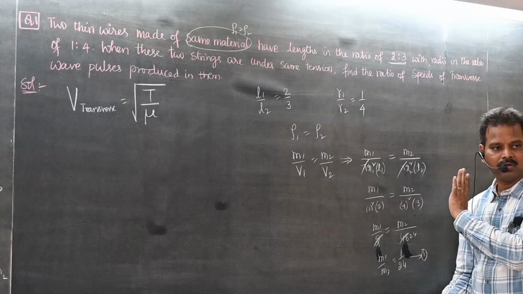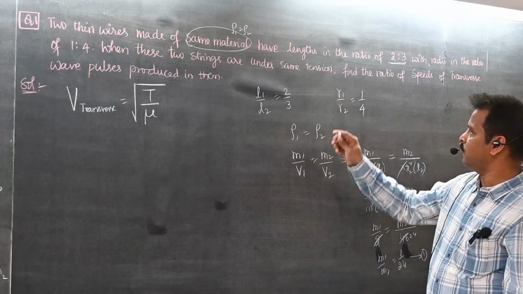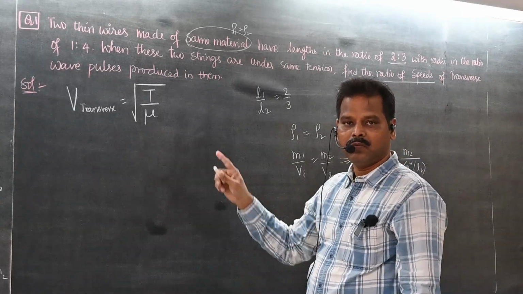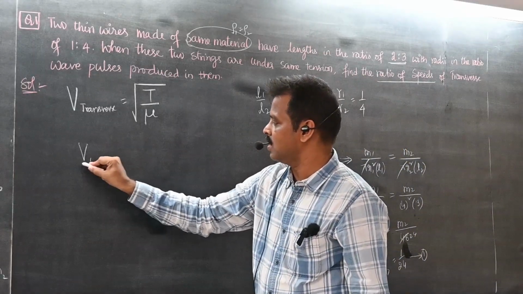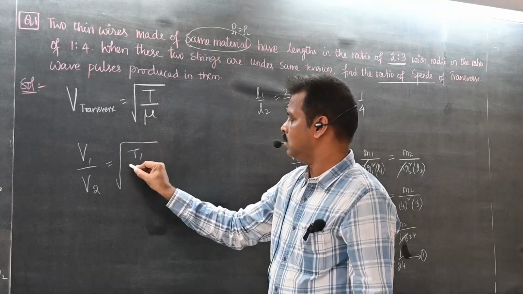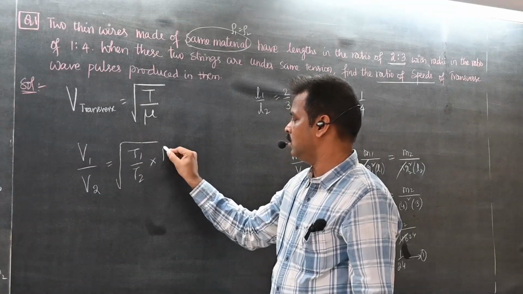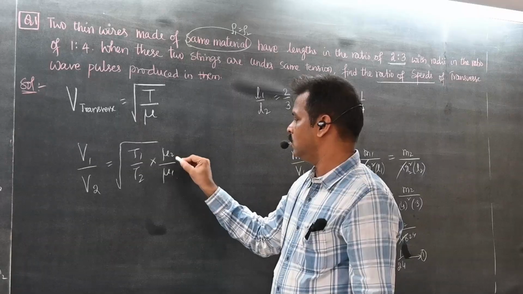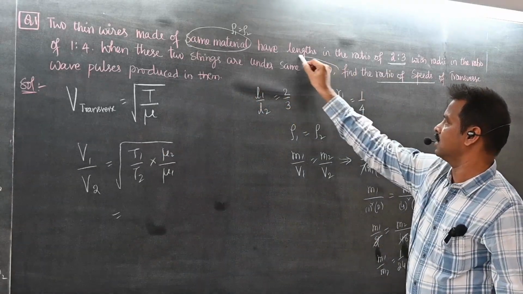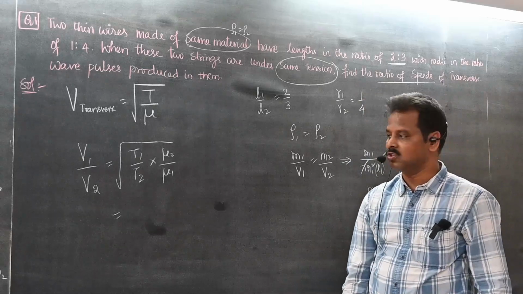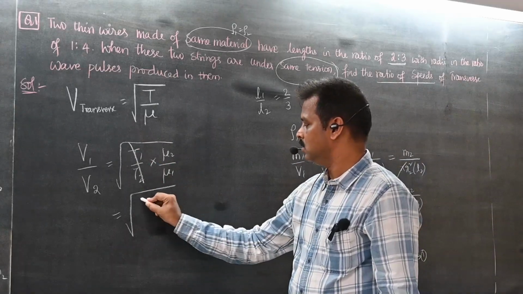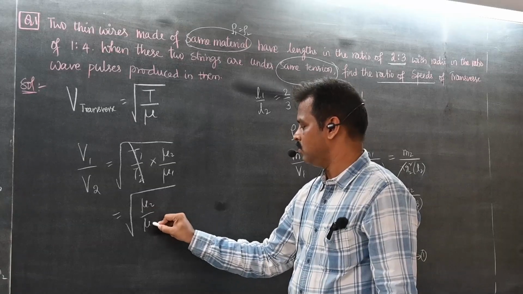M and 24 M. Now I want to find out the ratio of the speeds of the two transverse wave pulses produced in them. So V1 by V2 is equal to root of T1 by T2 into mu2 by mu1. Students, in this they are under the same tension. Can you cancel this? Now this can be written as mu2 by mu1.